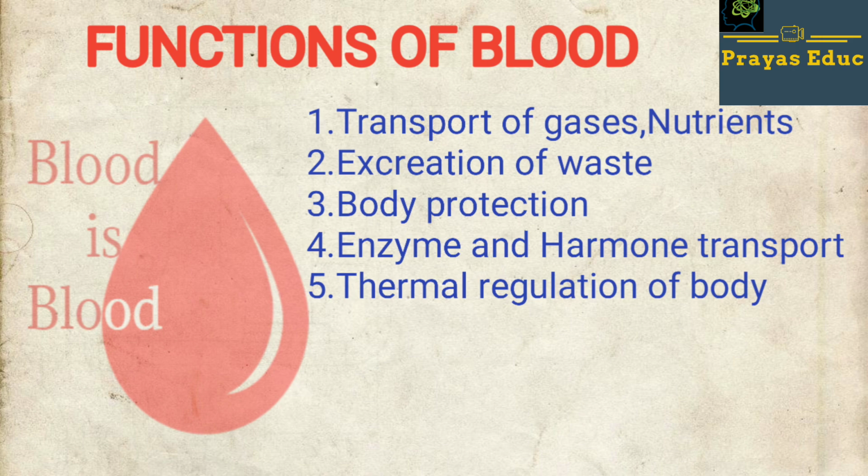Number 3, it protects the body from infections and various diseases. Number 4, it transports various enzymes and hormones throughout the body. And number 5, it carries out thermal regulation by maintaining the temperature of the human body.